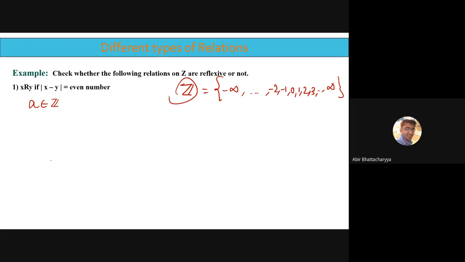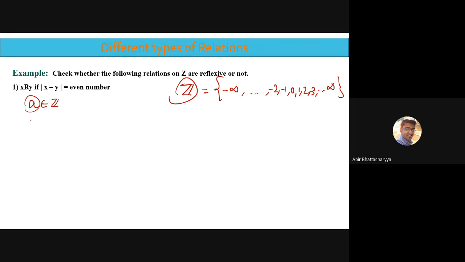If A is reflexive, A represents all elements of Z. So if I find the reflexivity of A, I can say all elements are reflexive, because A is any arbitrary element of Z. Are you getting my point? Because A represents all integers, if we find it for A, it is obviously true for all elements. So we have to check whether A is related to A or not.